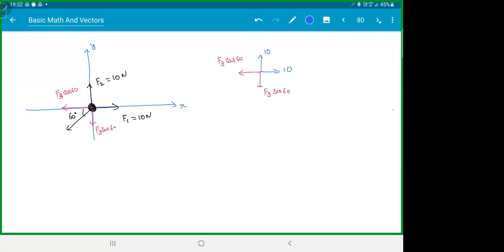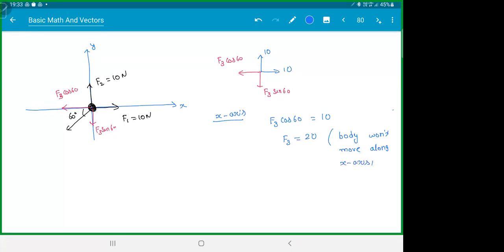Now you want this to be at rest. So what should happen? For this to be at rest, along the x-axis, they should cancel out. So your F3 cos 60 should be equal to 10. Agreed? So what is the answer here then? F3 is 20. This is the condition for what? If this is satisfied, body won't move along x-axis. If the force along x-axis is 0, you won't move along x-axis.